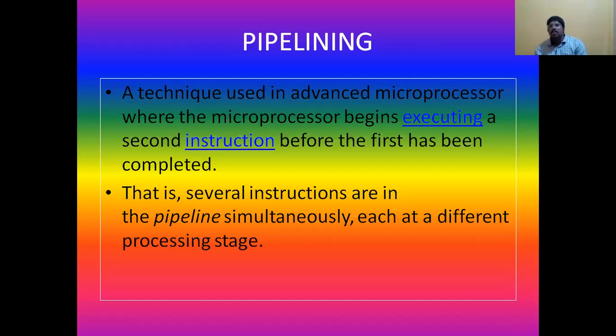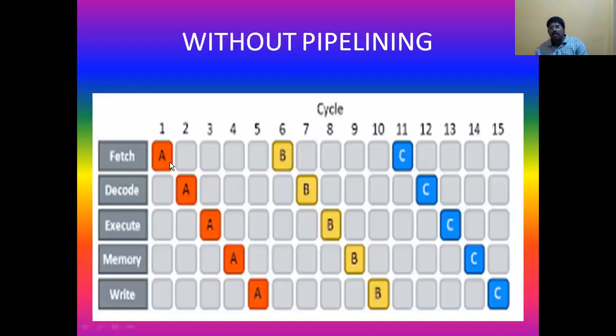Without pipelining, the processor starts executing the second instruction only after the completion of the first. As you can observe, in the 5th clock cycle the first instruction is completed, and only then does the second start.